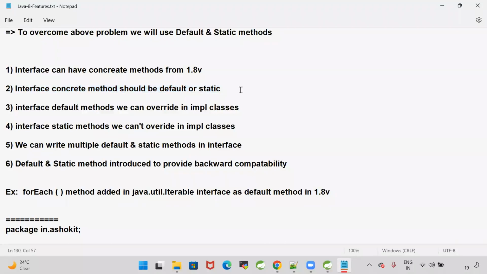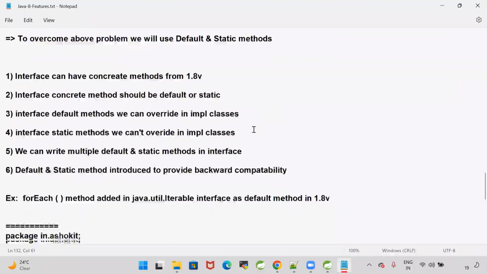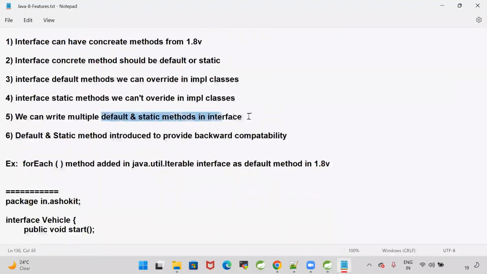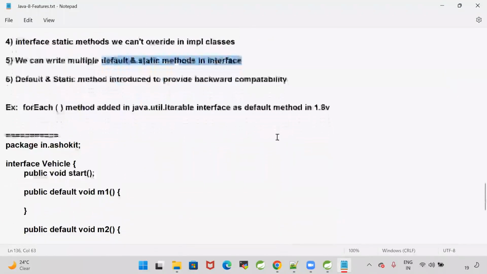Interface default methods we can override in implementation classes. If you don't want anybody to override your interface concrete method, then you need to make it a static method. And we have seen the forEach method got added in the Iterable interface as a default method.